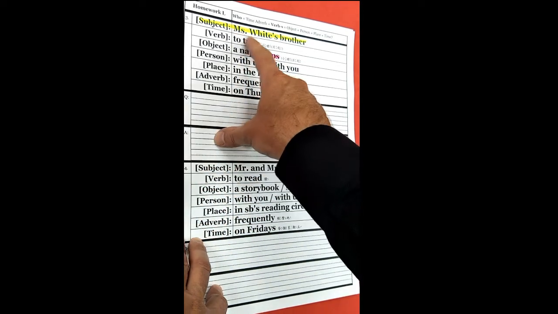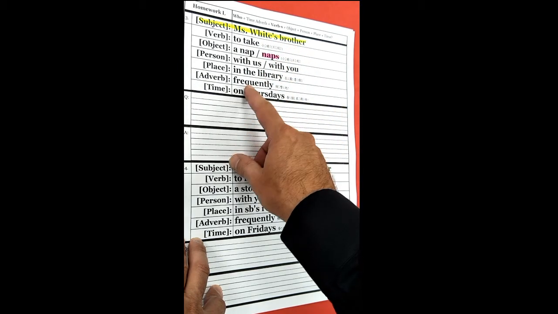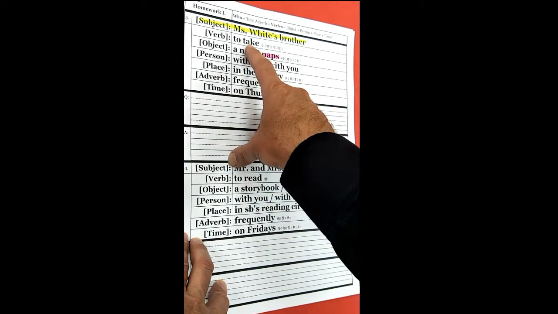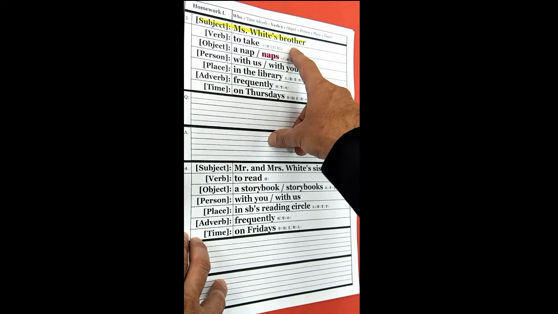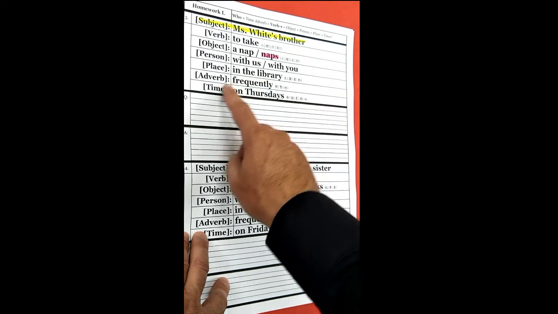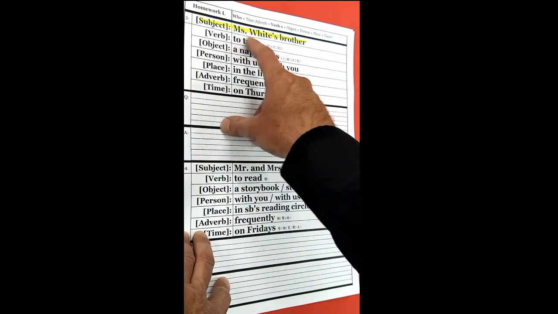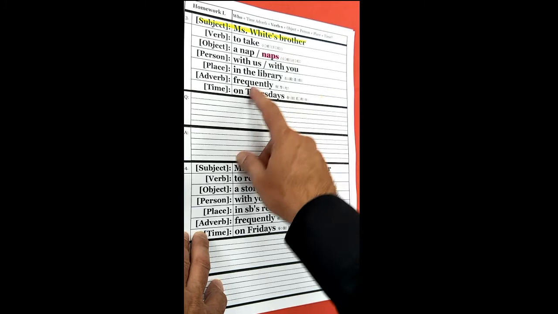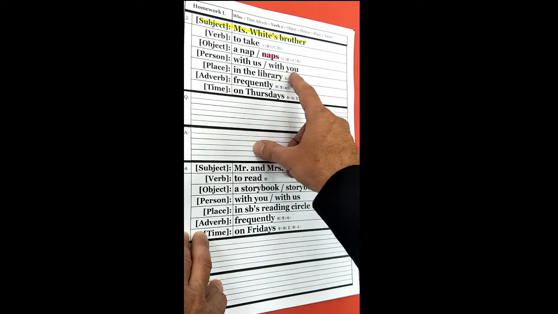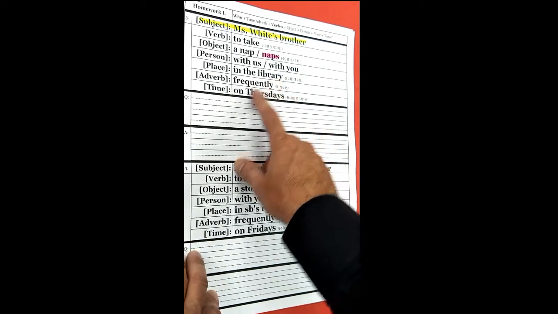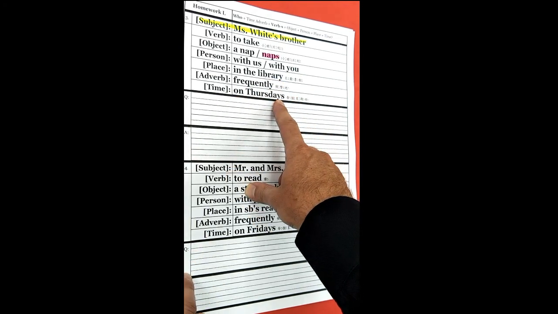Answer, Ms. White's brother frequently takes naps with you in the library on Thursdays. All right, that's very easy.